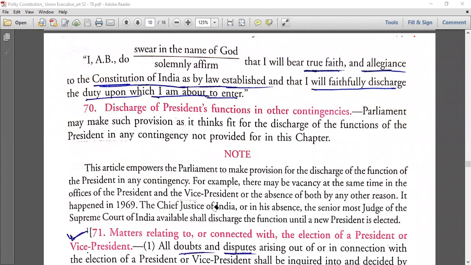See, the same thing is mentioned here. This Article 70 empowers Parliament to make provision for the discharge of the functions of the President in any contingency. Contingency can be anything, any matter you can say. For example, there may be a vacancy at the same time in the offices of the President and the Vice President, or the absence of both for any other reason. We studied this now. It happened in 1969. The Chief Justice of India, or in his absence the senior-most judge of the Supreme Court available, shall discharge the functions until a new President is elected. This also happened.